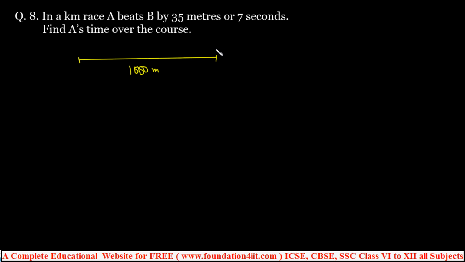Both are given here. So the race distance is the same, 1000 meters, right? Because A beats B by 35 meters, and A also beats B by 7 seconds, B runs 35 meters in 7 seconds.